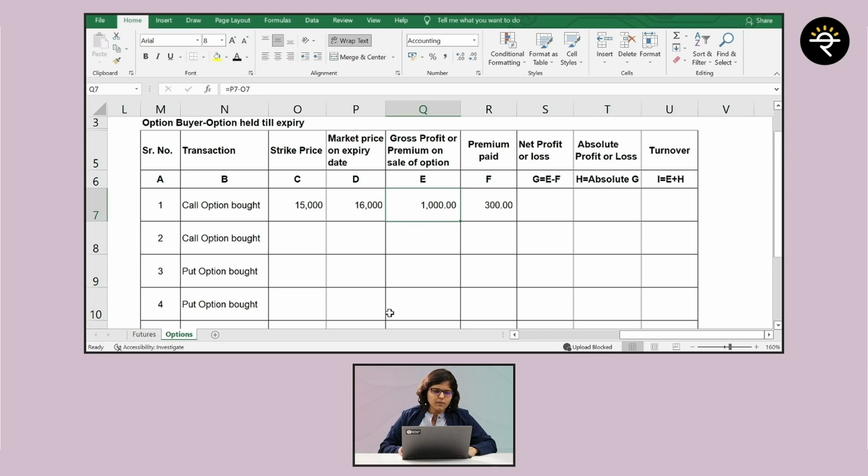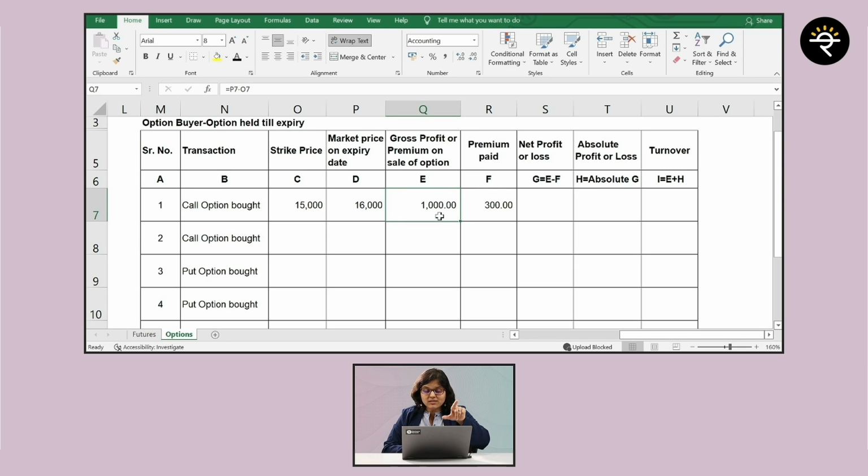For those who have done futures and options practically, what will happen in this case is, basically, when the call buyer is going to square off the position, first he has bought, ultimately he is going to sell. While he bought the call, he had paid the premium, and whenever he is going to sell the call option, that's when he is going to receive the premium. So this 1,000 rupees, you can either call it as a gross profit, or you can also call it as a premium on sale of option.